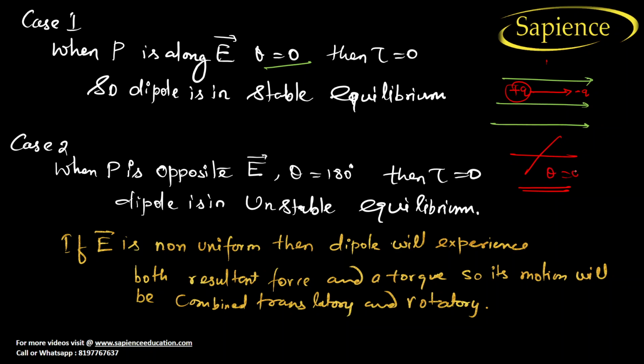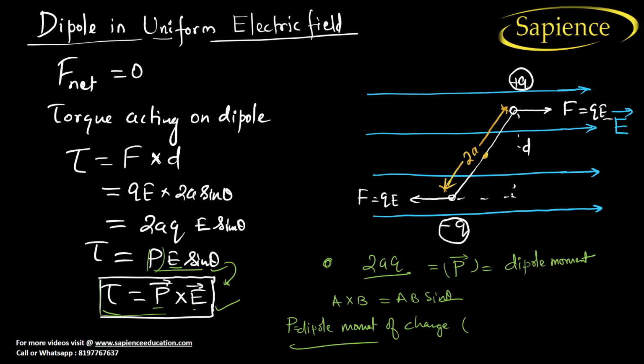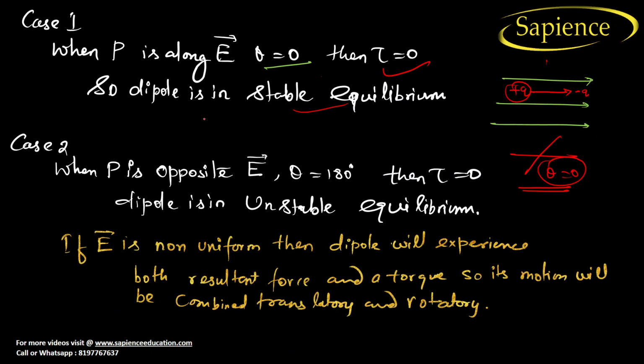So theta is equal to 0. If theta is equal to 0, torque will be 0. Because torque is equal to PE sin theta, and theta equal to 0 means PE sin 0, and sin 0 is 0. So we can say that the dipole is in stable equilibrium.